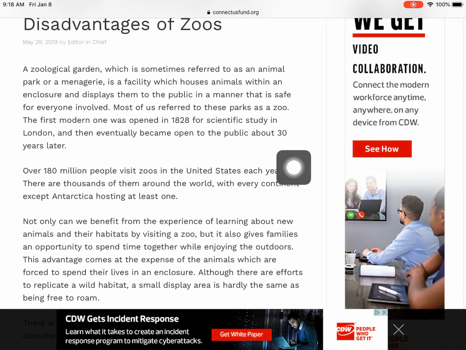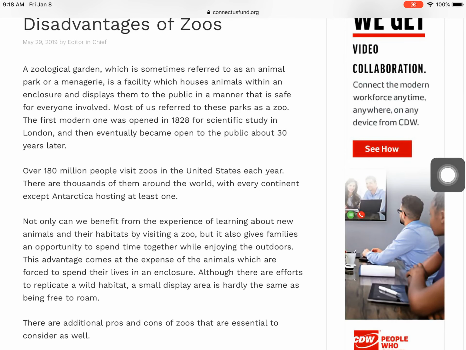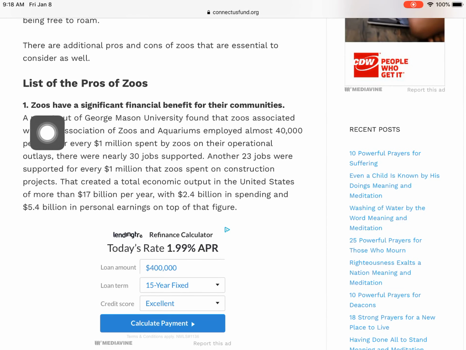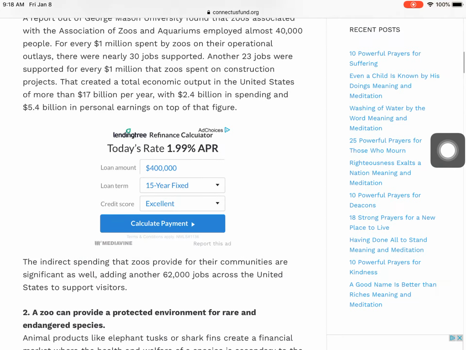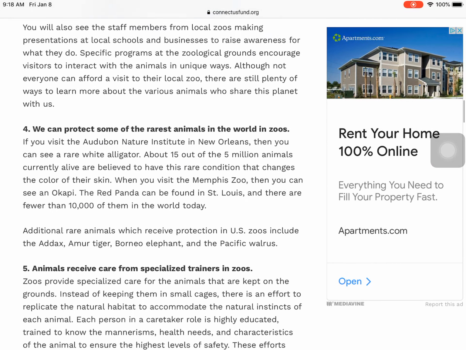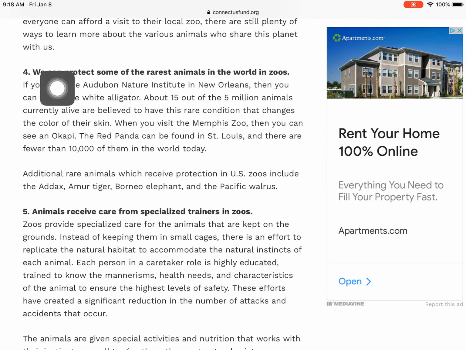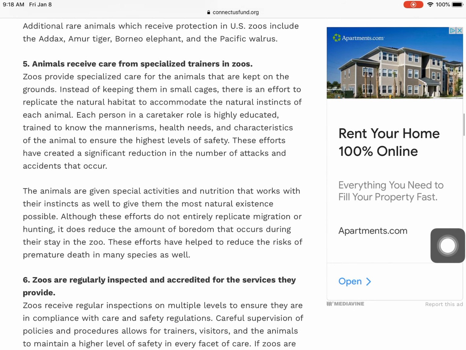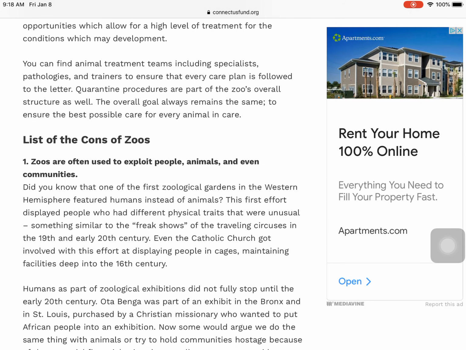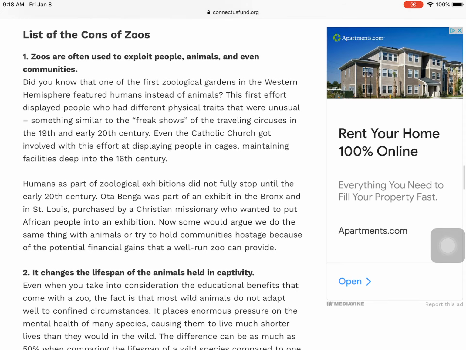I have a date, which is in 2019, so that's in the last few years, so that's good. And I'm seeing headings, so that's nice. And I'm seeing a list of pros. So I know that this list right here is going to be pros, and for each pro, they have numbers, a lot of data to back up their pros here. So this is looking like a good one. So it looks like we found our second one. And then we have a list of cons.